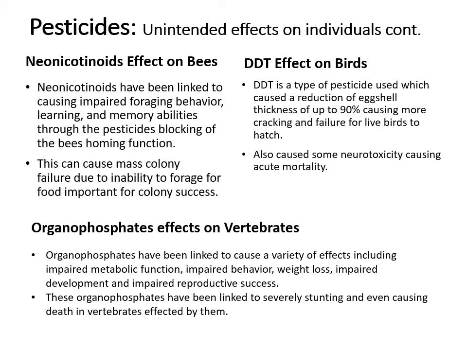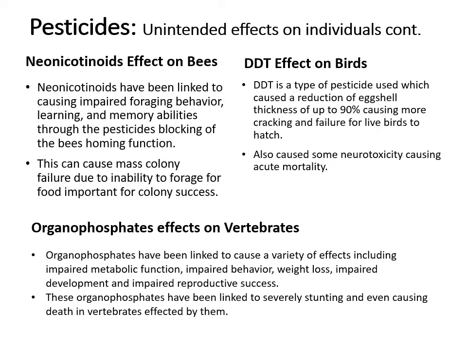So first, this pesticide affects bees by having linked to causing impaired foraging behavior, learning, memory abilities, and others through the pesticides which can block the bee's homing function. This can cause mass colony failure due to the inability of these bees to gather food and other nutrients to support the colony, which could cause full colony failure in the population.